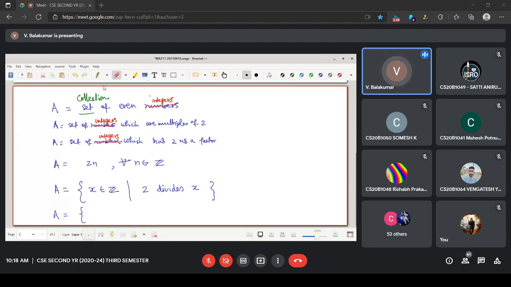Since you are computer science students, we shall include that also. x belongs to this such that, what did you say? x percentage 2 or 2 percentage x? x percentage 2 equals 0. This is the same meaning as what I have written already. 2 divides x. That means if x is divided by 2, the remainder is 0. Then x is an even number. x is an integer already, now it is an even number. This also is fine. That's what we have written again and again.